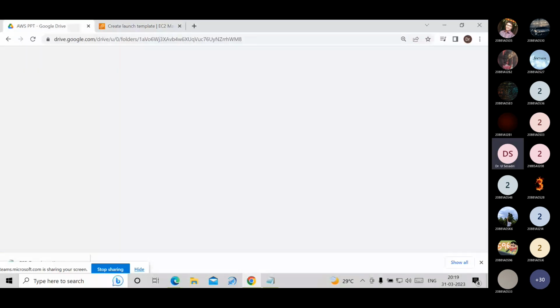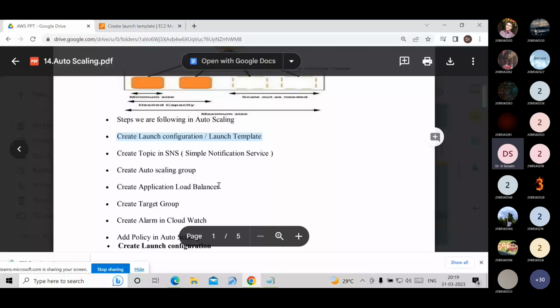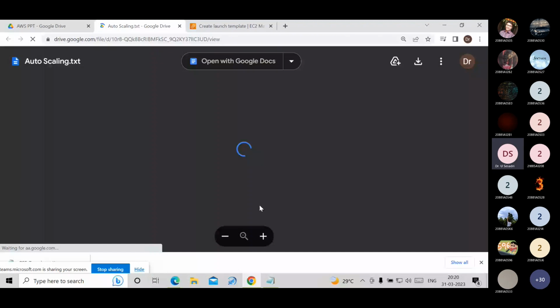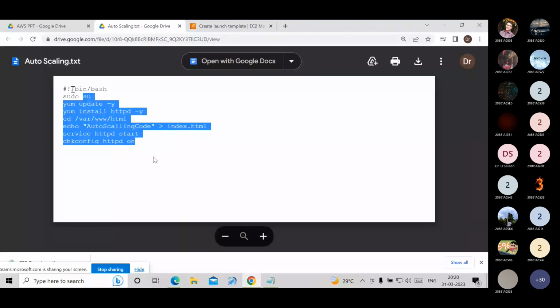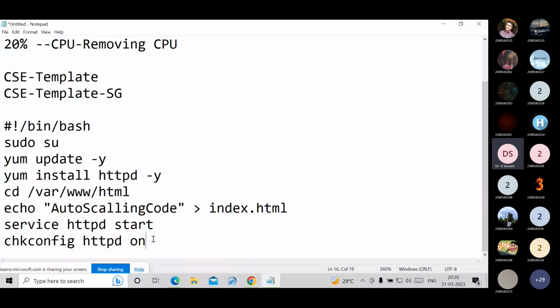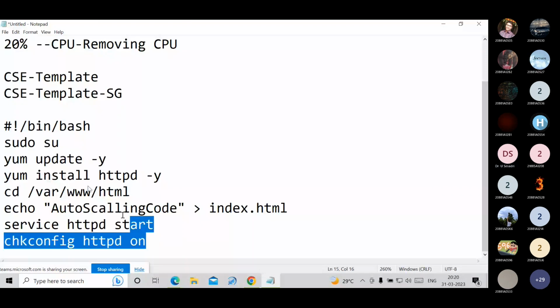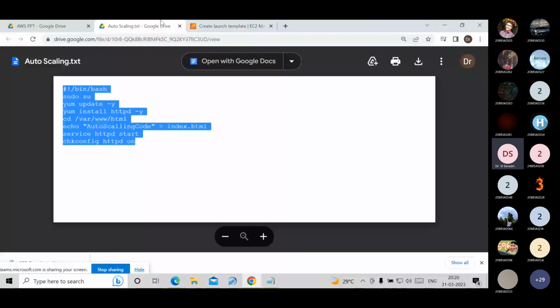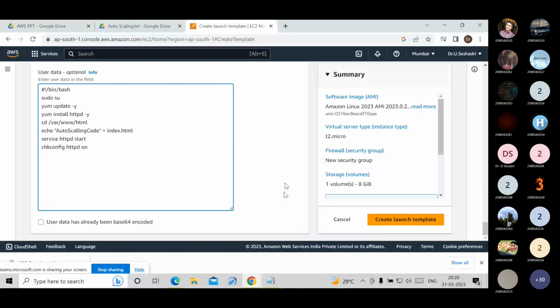This is the bootstrap script I am adding. I copy and paste it first in the notepad. From there I copy and paste it in the template, without spaces. Scroll down.